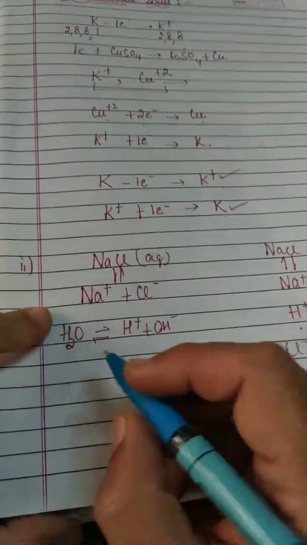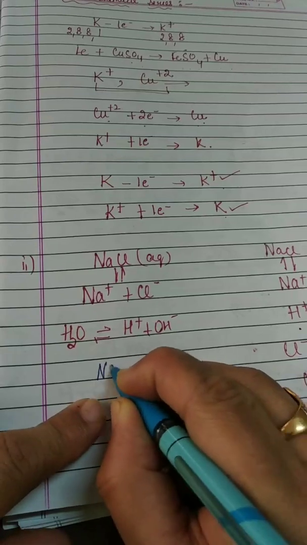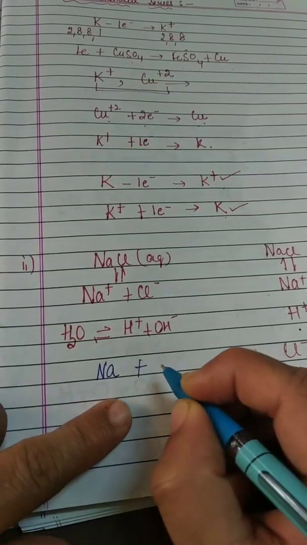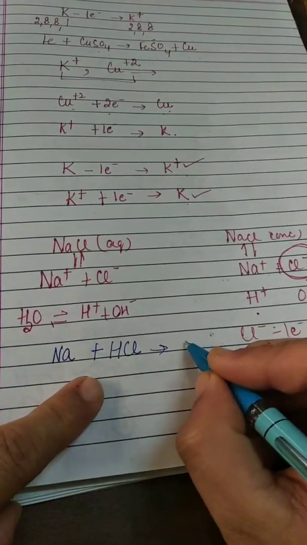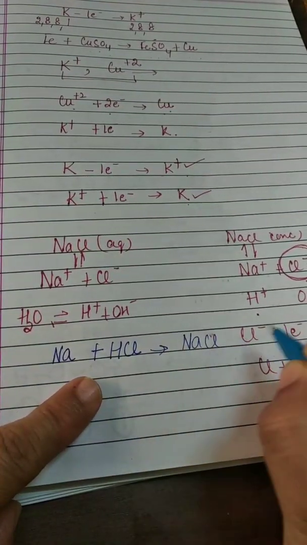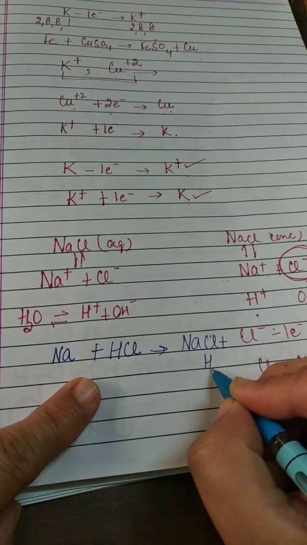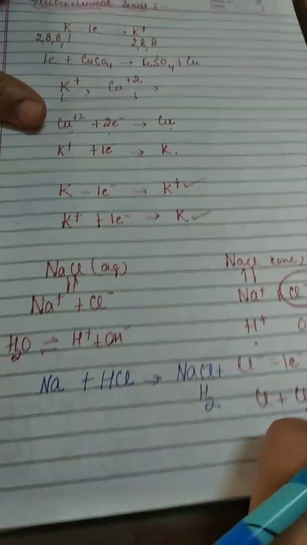Second point, metals below hydrogen cannot displace hydrogen from acids while those above it can. For example, sodium is present above hydrogen in the electrochemical series, so it can combine with acids and displace hydrogen, resulting in the formation of salt plus hydrogen gas.